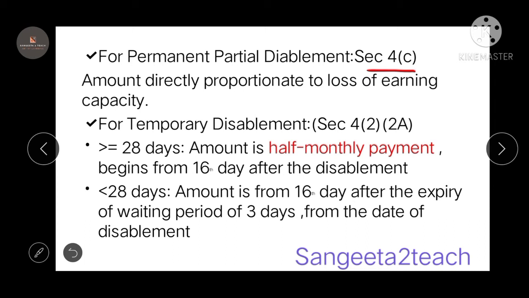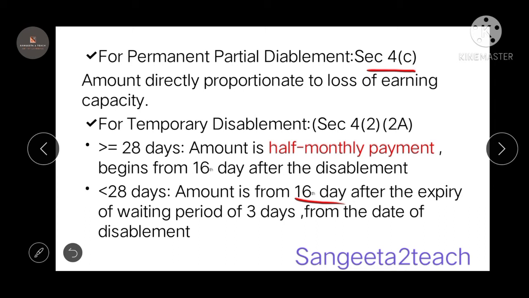So here also you're going to get the amount from the 16th day. You have to remember this. The employer is not going to pay you compensation if the injury is less than 3 days. So he is not liable to pay you compensation if the injury is for less than 3 days. Here it is not less than 3 days, it is greater than 3 days but less than 28 days. In that case, you're going to get your compensation after the 16th day. So you're going to get the amount from the 16th day, after the disablement.